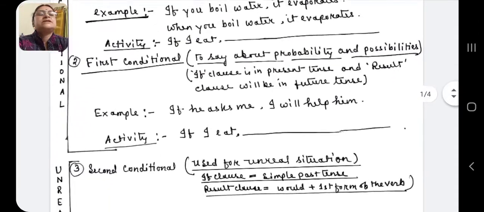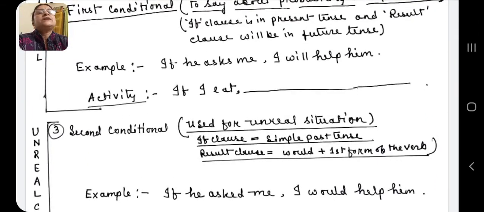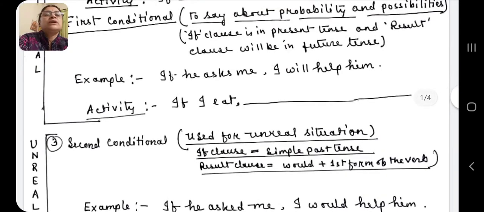Now see the example, it will clear your doubts. If he asks me, I will help him. This is called first conditional.